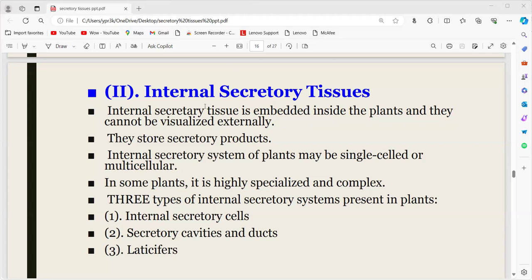In some plants, highly specialized and complex secretory tissues may be present, made up of more cells and some special system. Three types of internal secretory systems are seen in the plant. The first is the internal secretory cells, another is the secretory cavities and ducts, and the third is the laticifers.